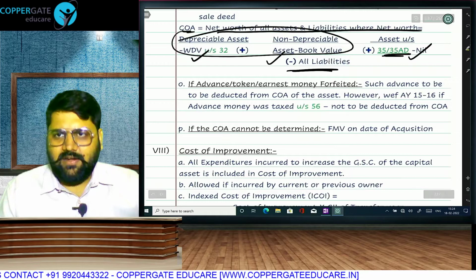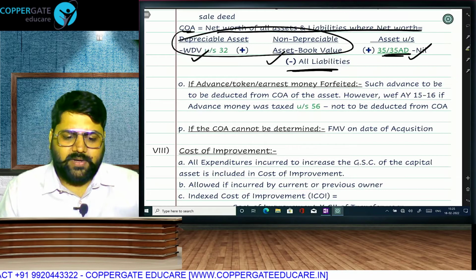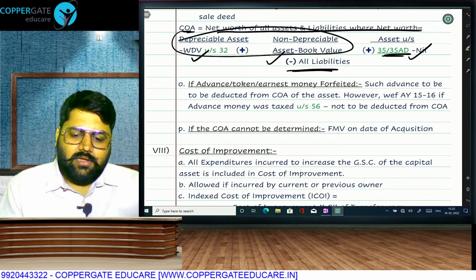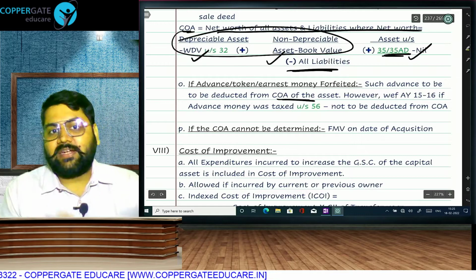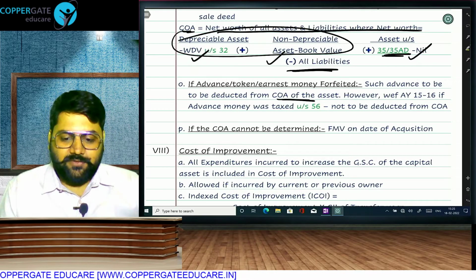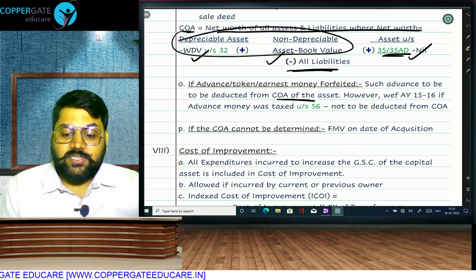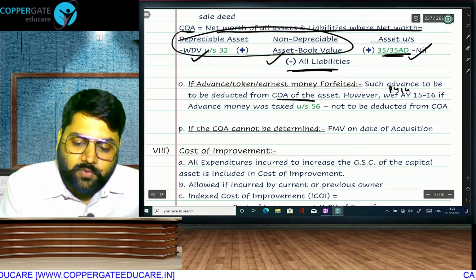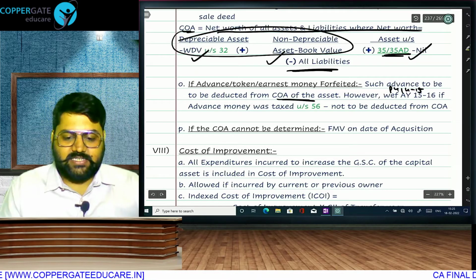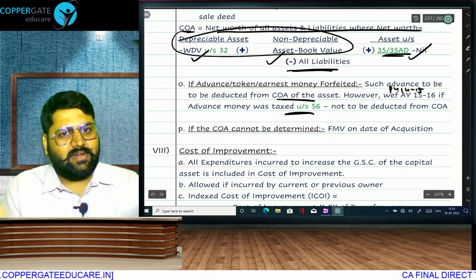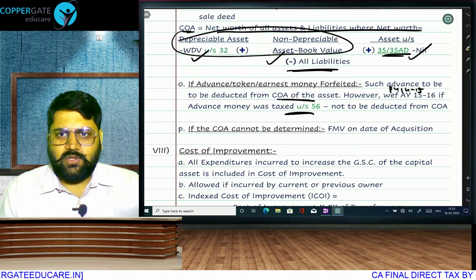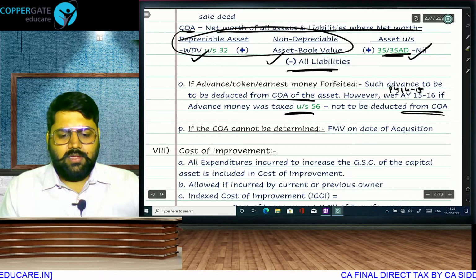If any advance money is forfeited because of a failed property transaction, then that advance should be subtracted from the cost of acquisition. But if the forfeiture took place from previous year 14-15 onwards, that is AY 15-16 onwards, then the advance money will get taxed under IFOS already, and thus it is not to be deducted.